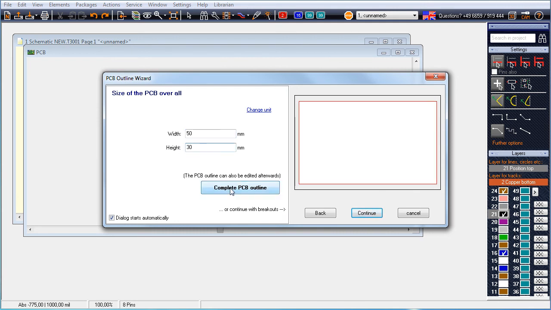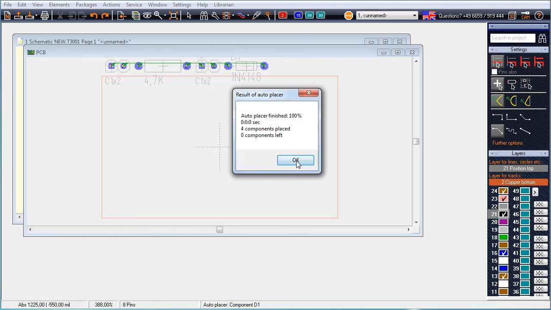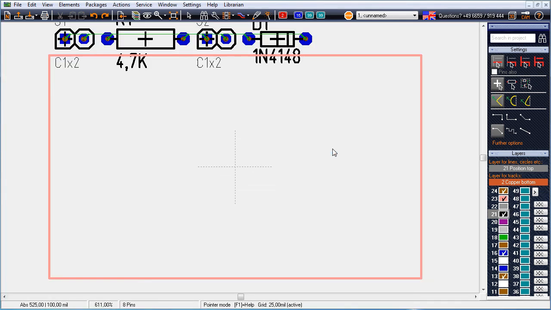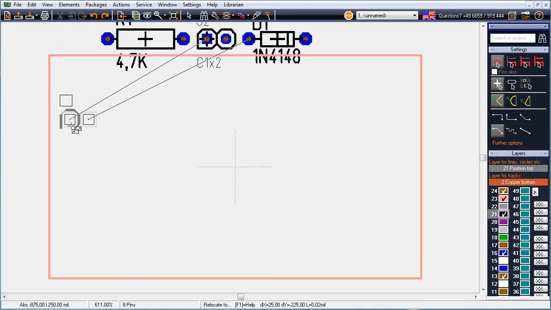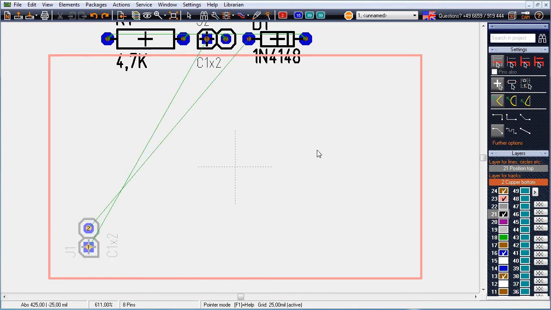Use the auto placer to bring the packages into the layout. They are, by default, placed above the outline. Now drag and drop them to their desired position. Clicking the right mouse button allows to rotate them before placement.